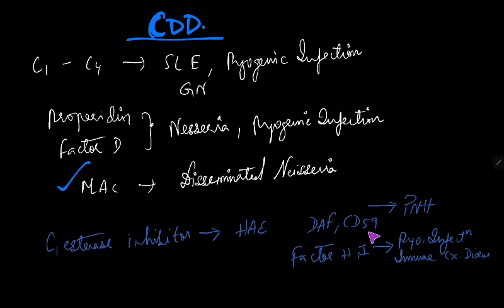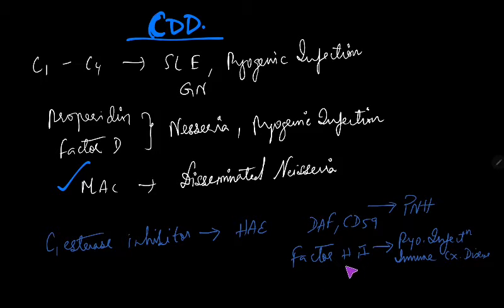And next is DAF and CD59. We know DAF is decay accelerating factor. What is going to decay? We already discussed it is the RBC. RBC is going to decay. If that RBC is going to decay faster, because of absence of DAF and CD59, that is associated with paroxysmal nocturnal hemoglobinuria, PNH.